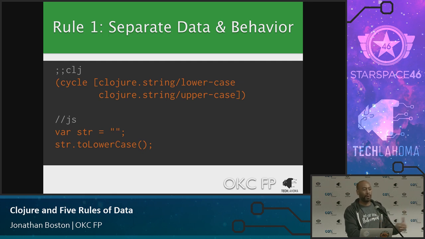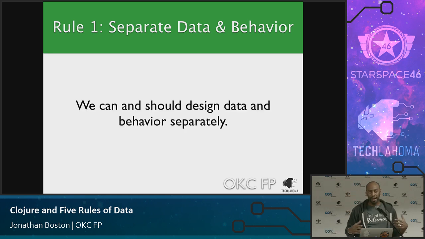So higher order functions require me to do more work because the behavior and the data are tied together. And they don't have to be. There's no reason that lowercase has to be tied to a string, except that that's the way it's designed. So generally speaking, we can and we should design our data and our behavior separately. So we can think about the data of the system before we start talking about how we interact with it and what we do to it. And when you put things together in objects, you have to think about those things together, or you're encouraged to think about those things together.